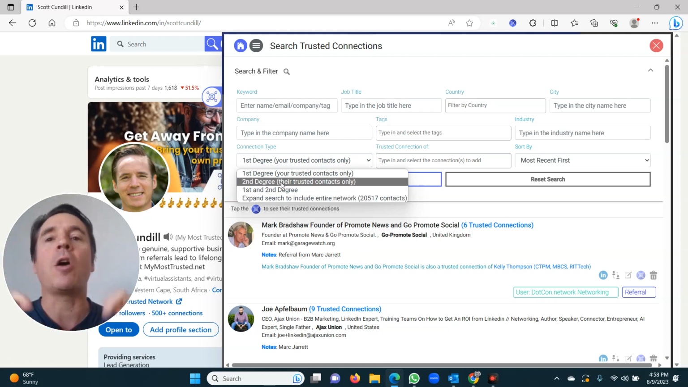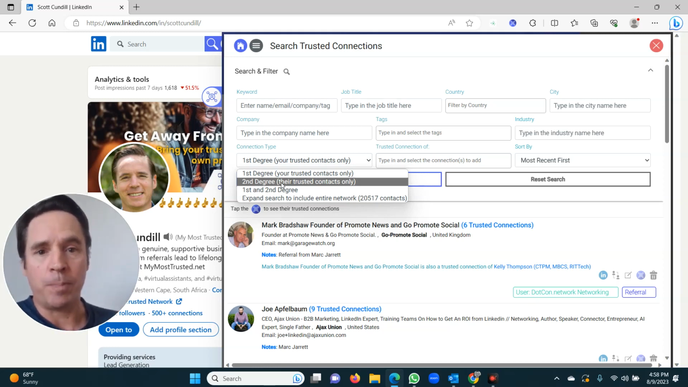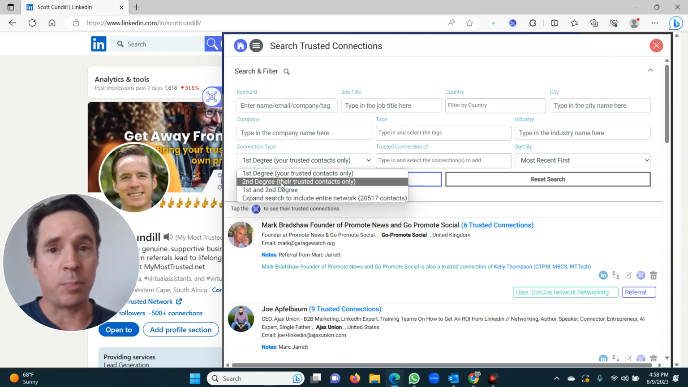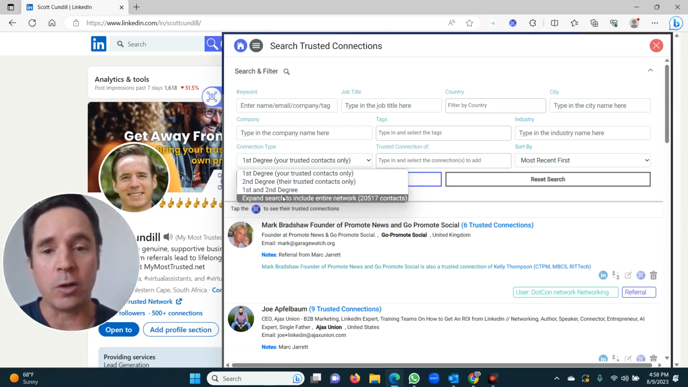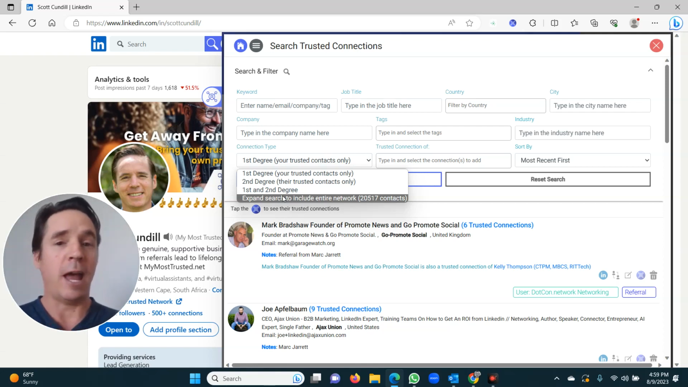Second degree are the trusted connections of your trusted connections. That's where things start to go ballistic. And that's where you can book meetings with one handshake away from getting in the door. This second degree is brilliant because it brings up those people that you're 1 degree away. But my goodness, when you start using the entire network, do things start opening up for you? You can go anywhere in the world. You can literally go to places and have meetings with people that you just didn't even know that you could possibly have a chance to get into.